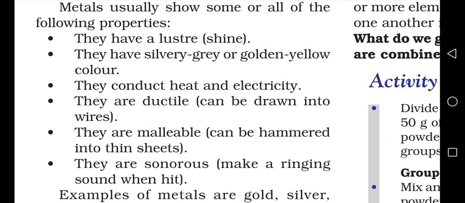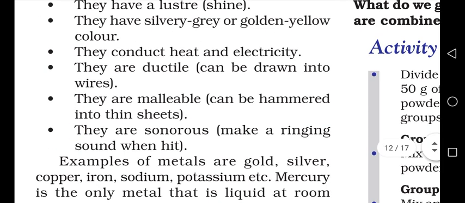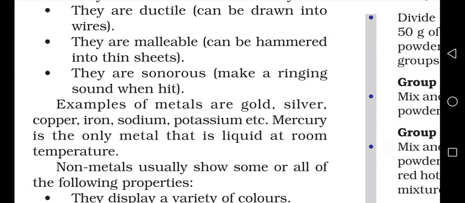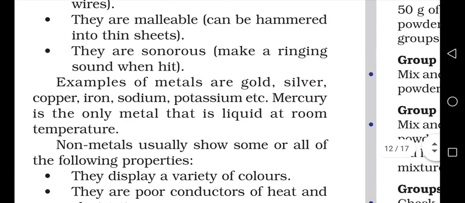Ductility is the ability of metals to be drawn into thin wires, and malleability is the ability of metals to be beaten down into thin sheets. And they are sonorous, meaning they produce sound, right? Examples of metals are gold, silver, copper, iron, sodium, potassium, and many more. Mercury is the only metal which is liquid at room temperature; the rest of the metals are usually solids.